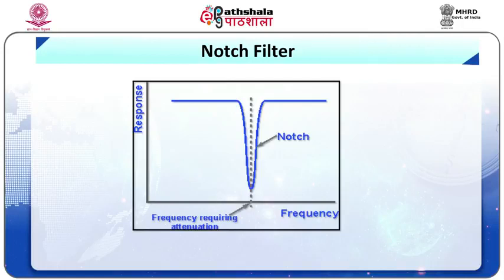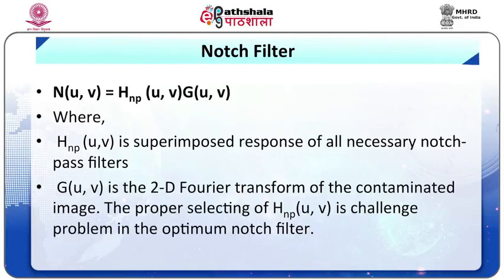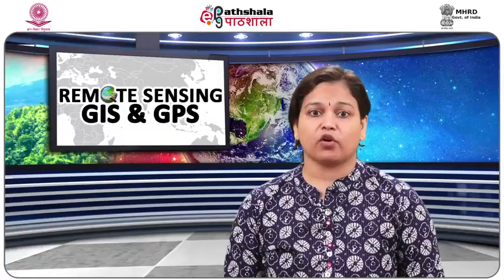Notch filter. It rejects frequencies in a predefined neighborhood about a central frequency. Notch filters are used to remove repetitive spectral noise from an image. Like a narrow high pass filter, but they notch out frequencies other than the DC component, attenuate a selected frequency and leave other frequencies of the Fourier transform relatively unchanged. The transfer function of an ideal notch filter of radius d0 with central frequency is given in the equation below.